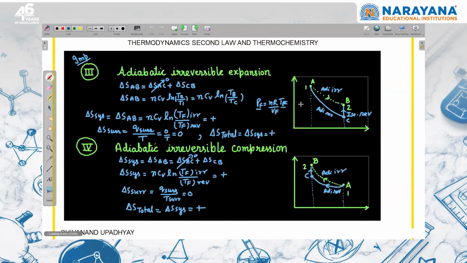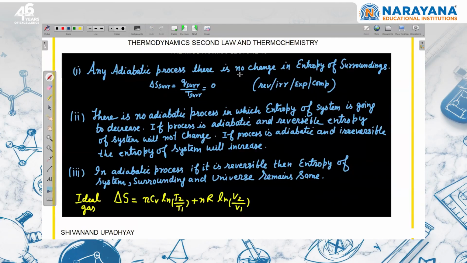So we can say that in any adiabatic process, there is no change in entropy of the surrounding. There is no adiabatic process in which the entropy of the system is going to decrease. If the process is reversible, it will not change. If it is irreversible, the entropy of the system is going to increase. And the last point is, in an adiabatic process, if it is reversible, then the entropy of system, surrounding and universe will remain the same, and that's why it is known as an isoentropic process.